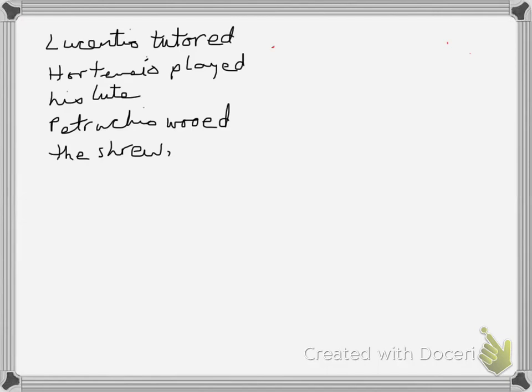Now notice what I have here. I've made these sentences small so that you don't miss what we're saying, but we could have made each independent clause much more complicated, okay? But right now I have 3 very simple independent clauses. Lucentio tutored, Hortensio played his lute, Petruchio wooed the shrew. What if I wanted to combine all of these together? That's a period at the end there.